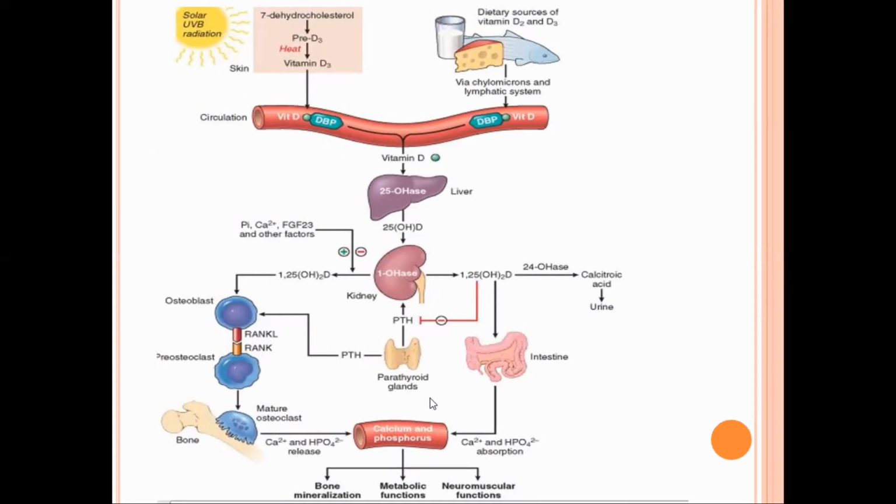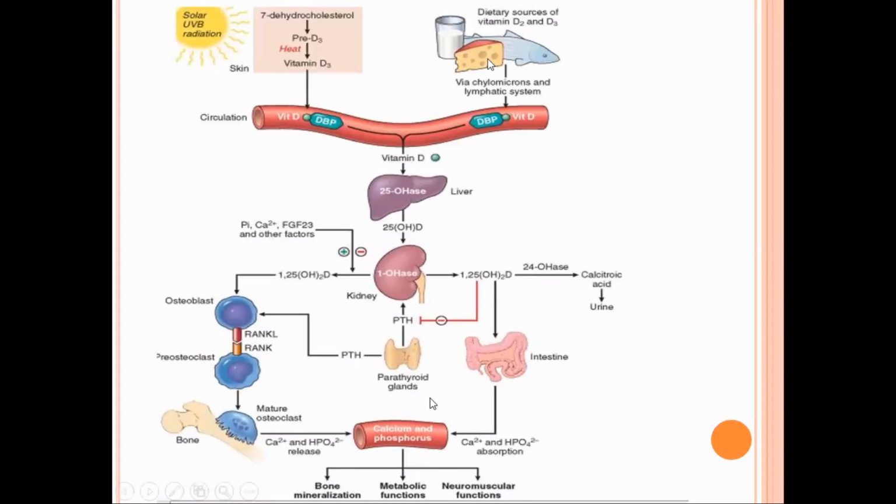As you already know, from UV radiation you will get vitamin D. In the skin, from 7-dehydrocholesterol, we get vitamin D, either from endogenous sources or exogenous sources such as cheese, fish, milk.